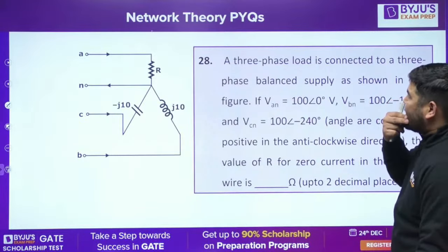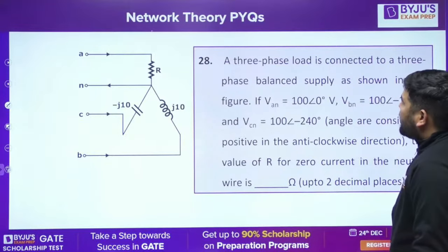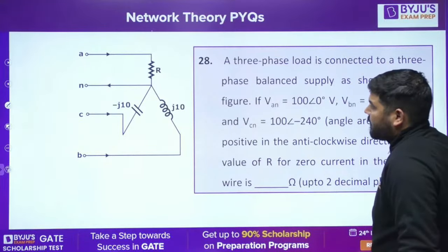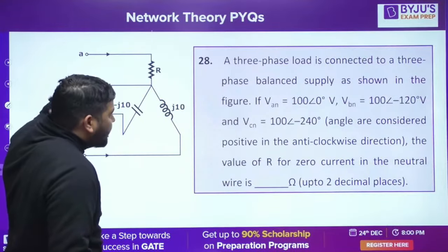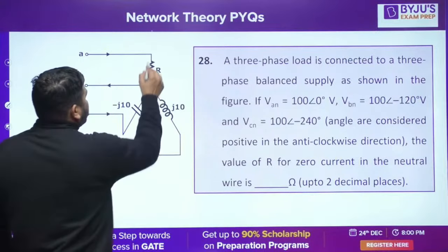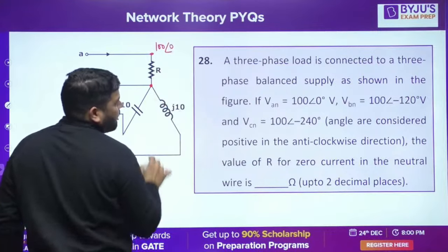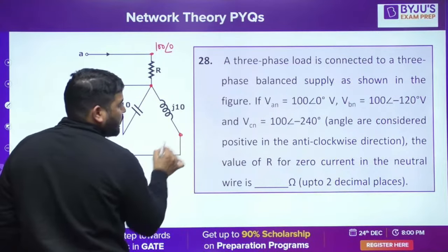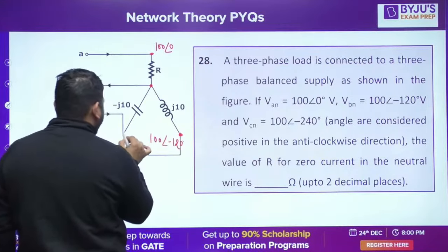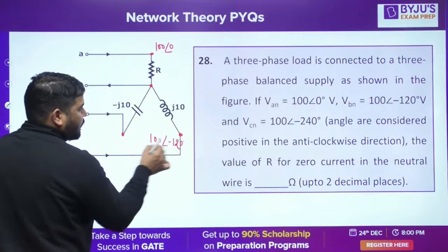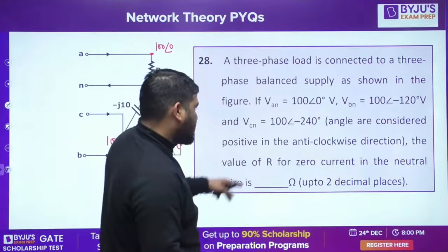Question number 28. A 3-phase load is connected to a 3-phase balanced supply as shown in the figure. This is the 3-phase load with R, L and C. VAN, this point's voltage with respect to the neutral, is given as 100 angle 0. VBN is 100 angle minus 120, and this point's voltage is 100 angle minus 240, which means 100 angle plus 120. It is provided to us.